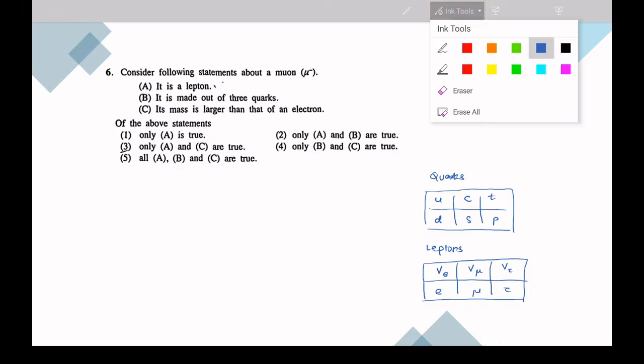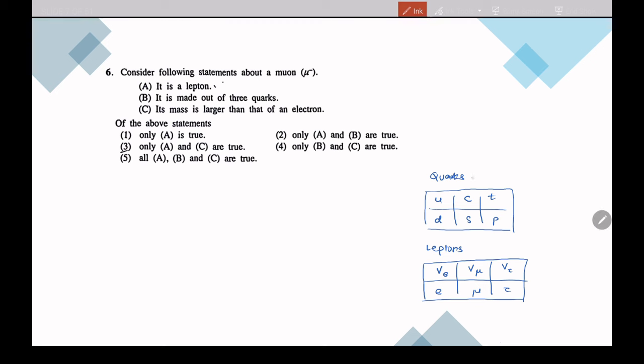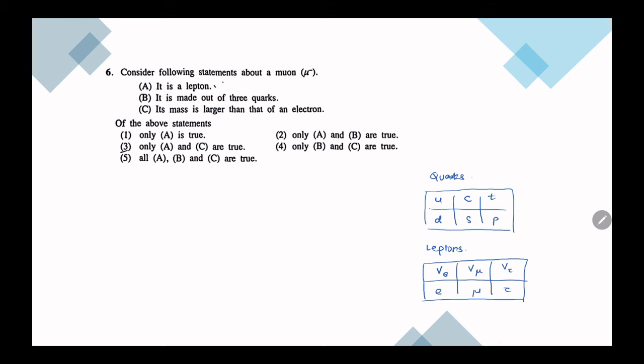So in this table, these are the elementary particles, the small particles that neutrons, protons, all of them are made up of. These quarks and leptons together, quark plus lepton, we call them fermions.